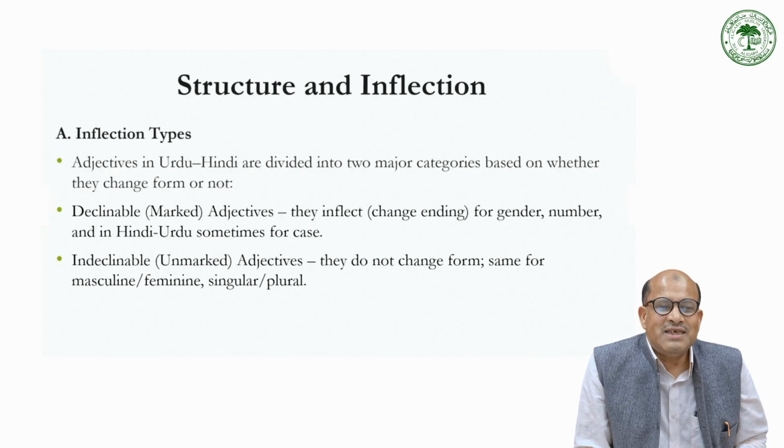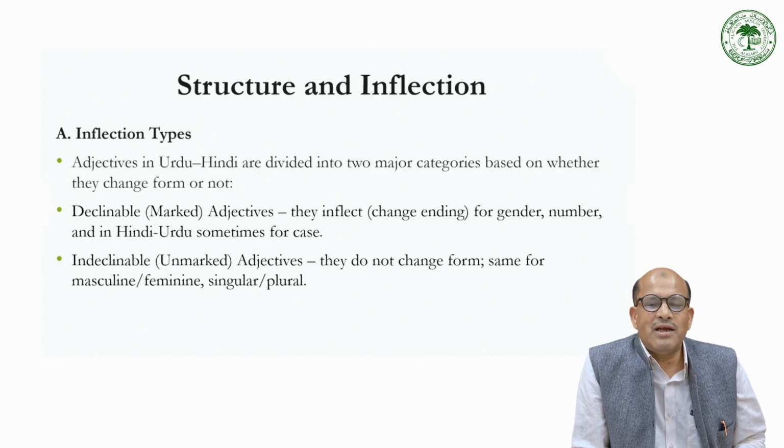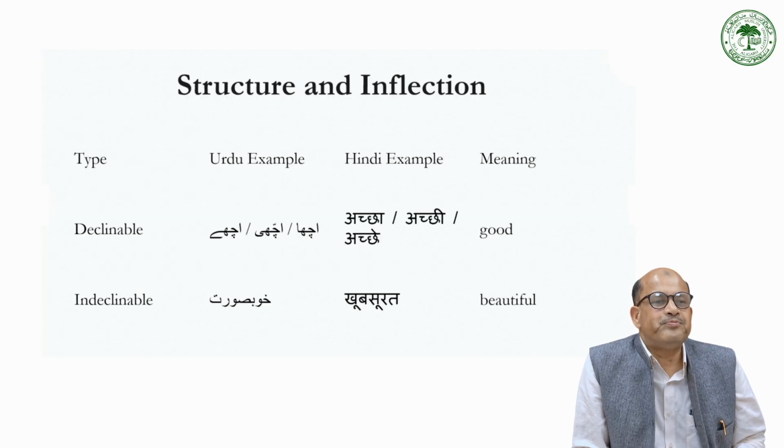Then another one is indeclinable, which for now we know as unmarked adjectives. So that is unmarked, not marked like the I endings, that's why we call it unmarked. So indeclinable, not declined towards anything. They do not change form. Same for masculine, feminine, singular and plural. As you have seen, lal sari, lal kitab, lal ladka, anything lal remains lal. So as paltu remains paltu. We have seen unmarked does not change, or indeclinable does not change. They do not decline towards anything.